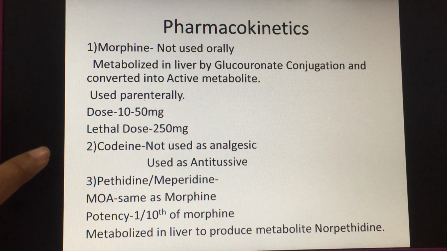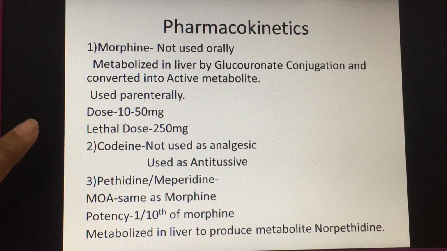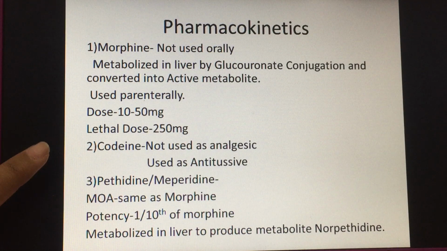Now, codeine. Coming to codeine, it is not used as an analgesic, but it is used as an antitussive because it is a cough suppressor. It depresses the cough center.